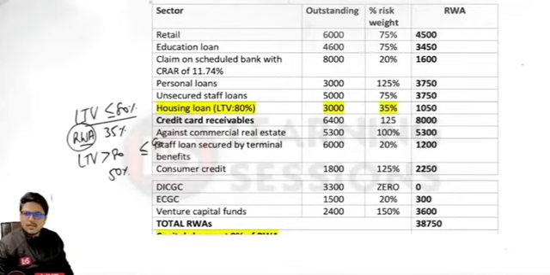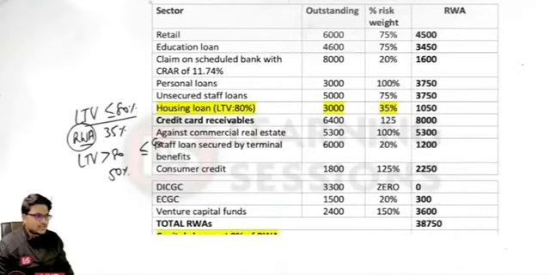Yes, there is a change related to it, because the risk weight on consumer credit, related to personal loans over here, has been reduced to 100%.